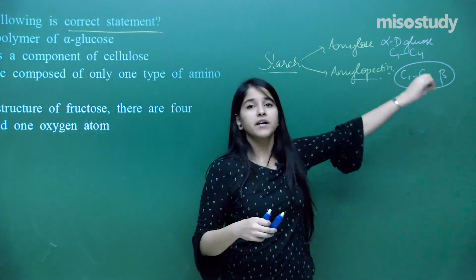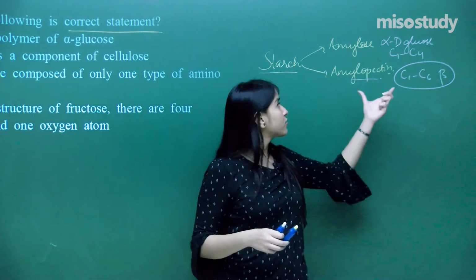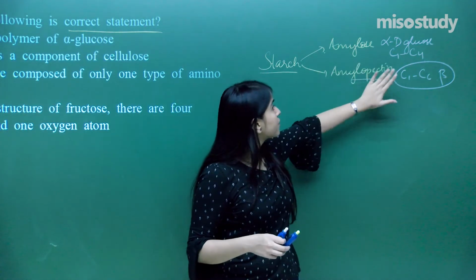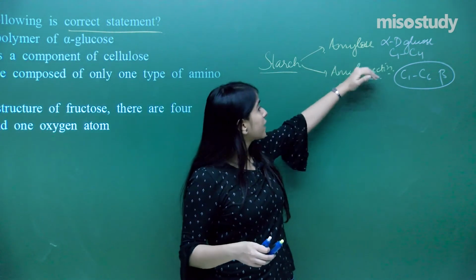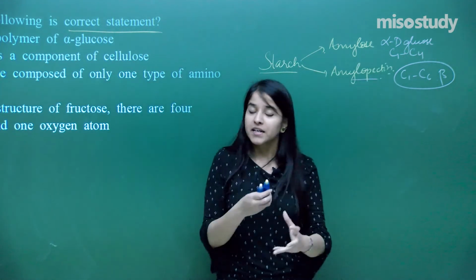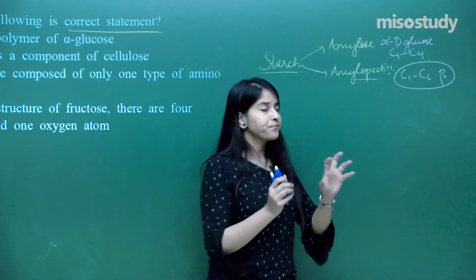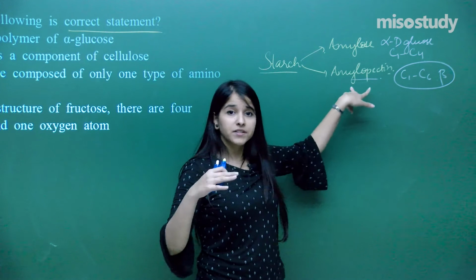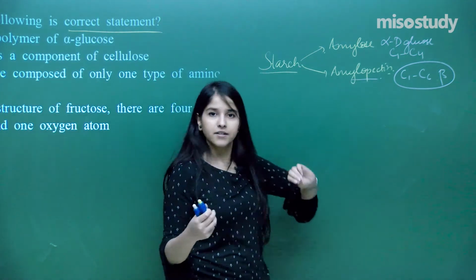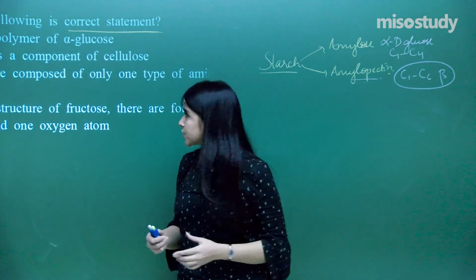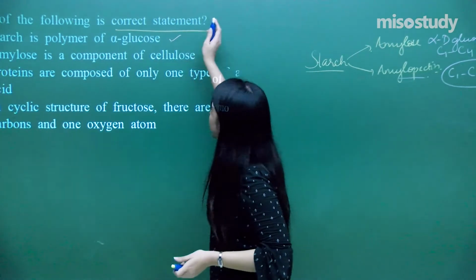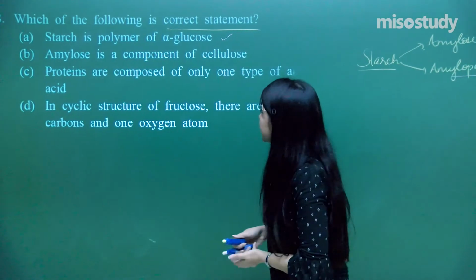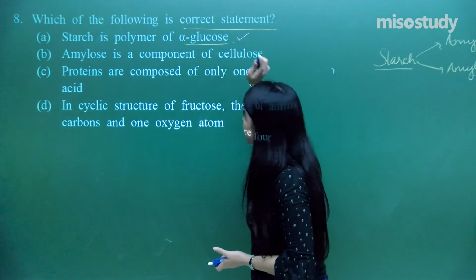So I hope everybody has recalled the logic behind starch, that is amylose and amylopectin. That is actually a group. Amylose would be 15 to 20% and amylopectin is around 80% in the starch. So that is the composition of starch. I think I've got my answer in the very first statement only. This statement is very true.